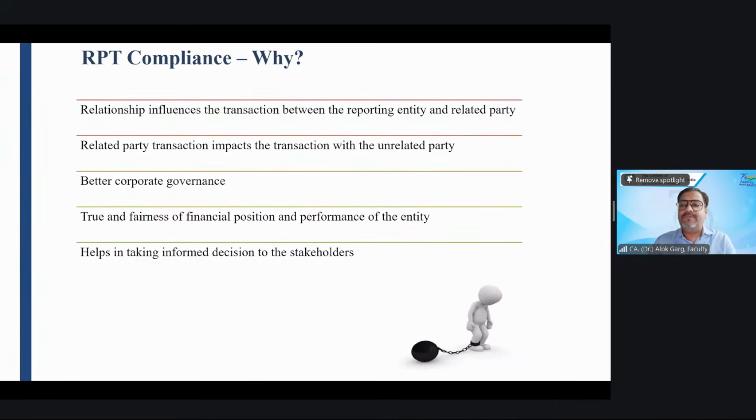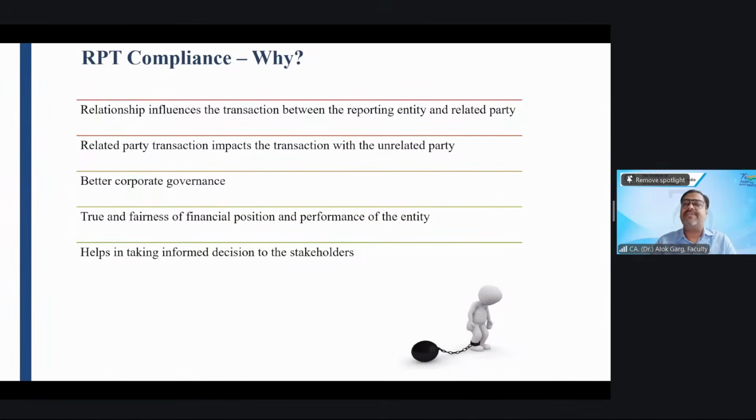So, as I told you, you will not find any related party stuff in the balance sheet, in the profit and loss, in the statement of changes in equity, in the statement of cash flows. You will find the entire related party stuff in the notes to accounts, right? And as rightly mentioned by Shaminathan also, in addition to SEBI LODR, because SEBI LODR is applicable only to listed companies, for unlisted companies, Section 177 and 188 of the Companies Act also talks about the related party transactions approval mechanism.